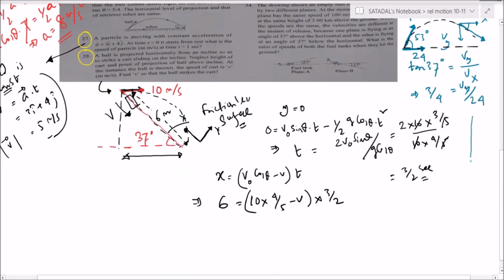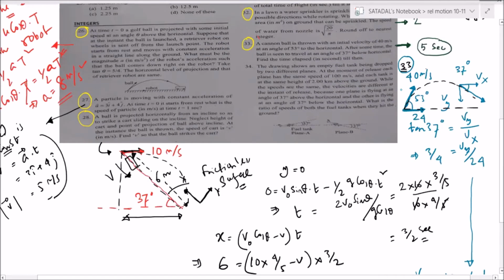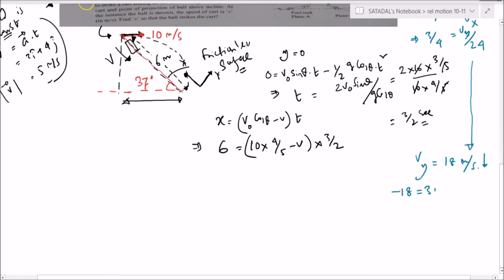So I'm doing here. Vy is coming to be how much? 18, I think. Yeah, 18 meters per second. So next, since the velocity is downward, I'll write minus 18 is equal to the initial velocity, 40 into 4 by 5, that will be 32. So minus 18 is equal to 32 minus 10 into t. So from there, this is 50. T is equal to 5 seconds.